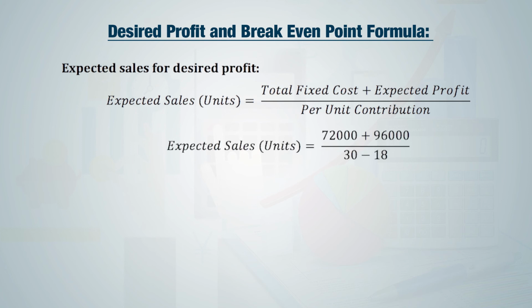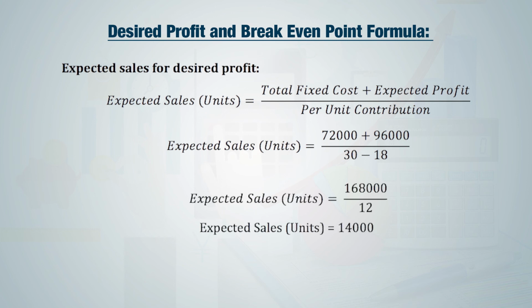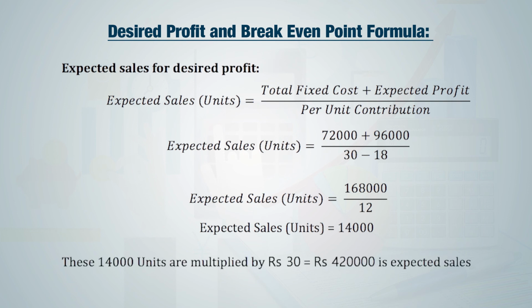In previous example, we had total fixed cost of 72,000. Now company wants to increase its profit to 96,000. So in numerator we are having 1,68,000 and contribution per unit is rupees 12. So we get expected sales of 14,000 units. To have that desired profit, we can also get answer in terms of rupees. If we multiply 14,000 units by rupees 30 selling price per unit, we get rupees 4,20,000. So 4,20,000 is nothing but our expected sales to earn that desired profit of rupees 96,000.